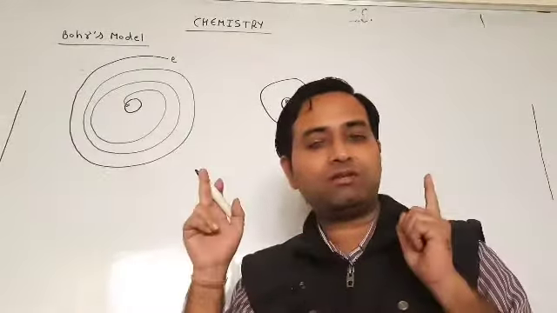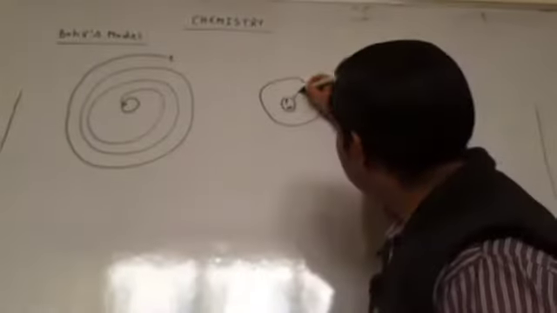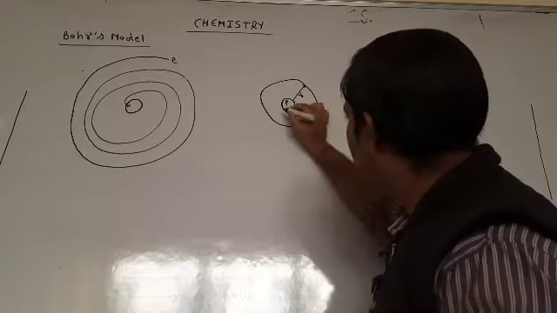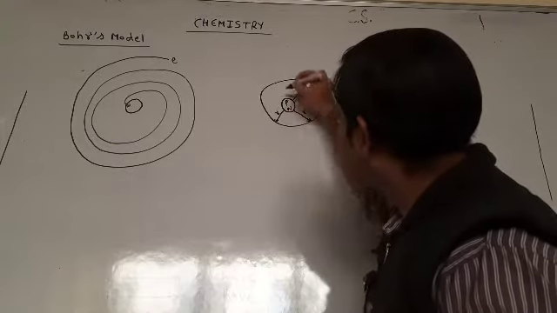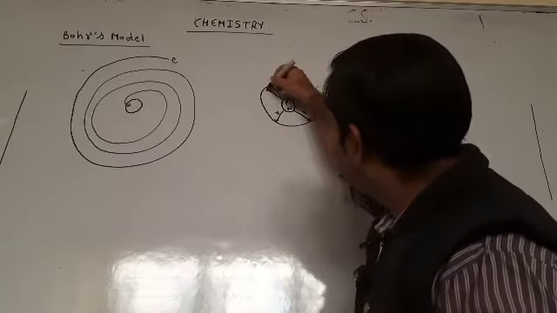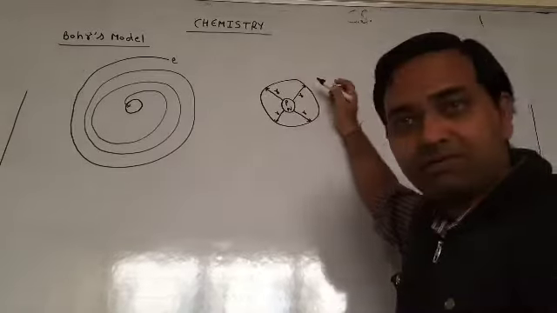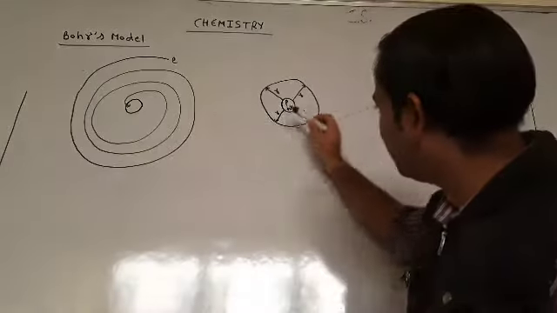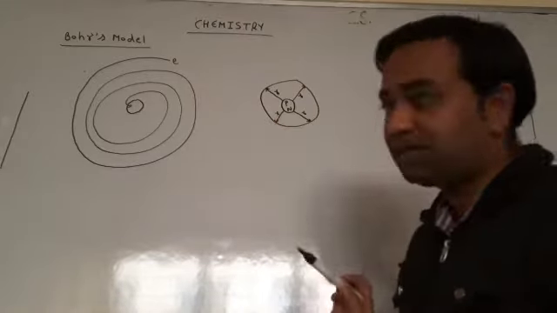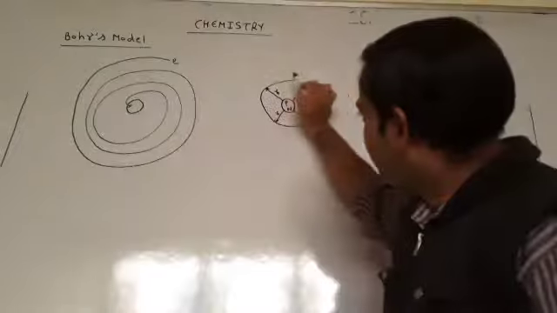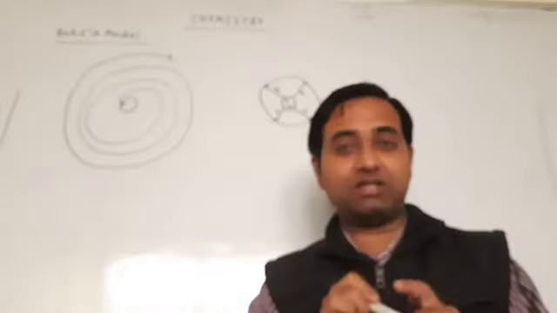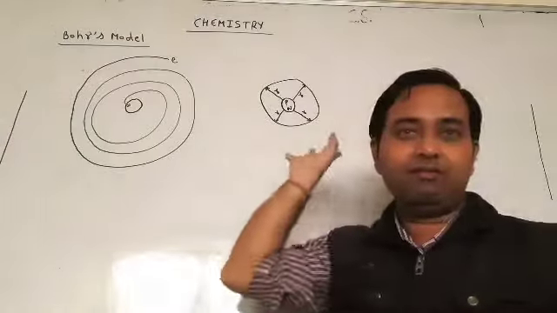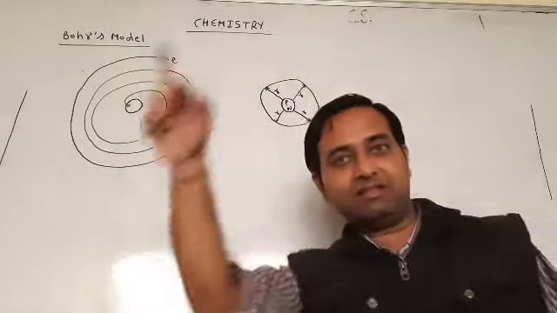Students, fixed circular orbit means that its radius is the same at every point. Look, students, here the radius is r, here the radius is r, here the radius is r. So it does circular motion around the nucleus in a fixed orbit, that is, a circle of fixed radius.